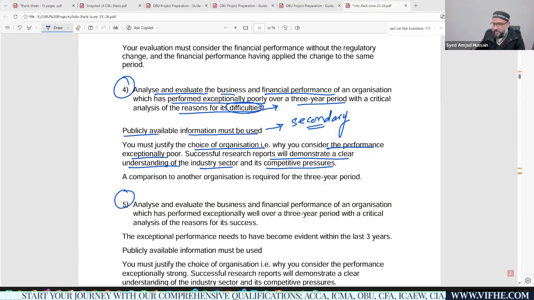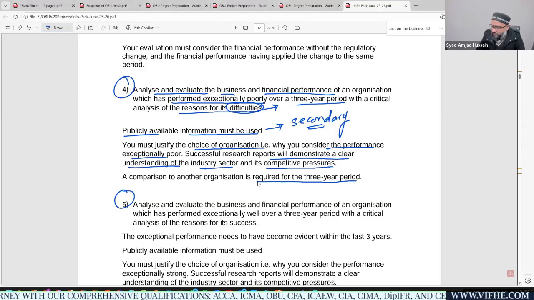Okay. The comparison to another organization is required for a 3 year period. This is where we always have a question, that a comparison is always required. So you need to select another company. This is very important to understand, and I'll give you an idea. Once you have selected a company that is performing really poorly within that sector, you need to select another company within that same sector, right?